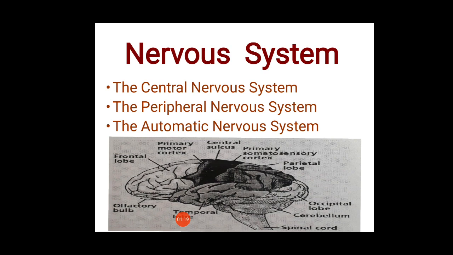Next is the peripheral nervous system. This forms the connection between the central nervous system and the various organs and muscles. The autonomic nervous system is an offshoot of the central nervous system. It controls the involuntary functions of the various internal organs such as the stomach, intestine, bladder, and also the tiny muscles of the blood vessels, and also controls the secretion of the liver and kidney.